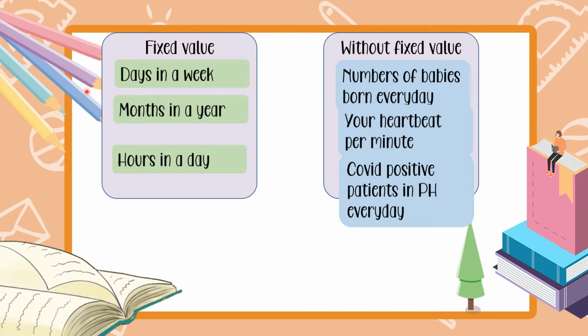Okay? So, in this table or box, we have fixed value. Ibig sabihin, hindi sila nagbabago. Dito naman sa kabila, okay, nagbabago sila every day or every minute. So, hindi siya permanent. Okay? So, pakitandaan yung dalawang yan dahil magagamit natin yan sa ating main topic. And then, let's jump into it. Okay, let's go.